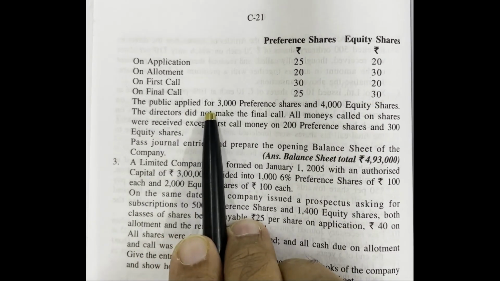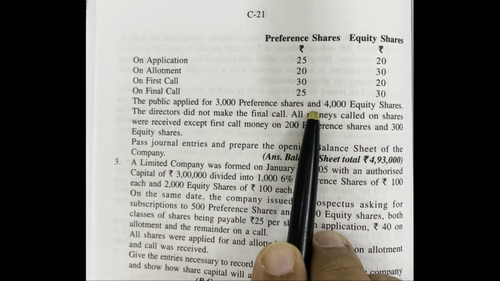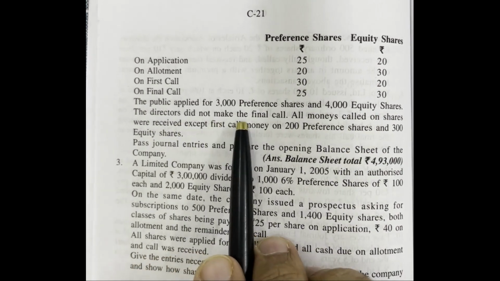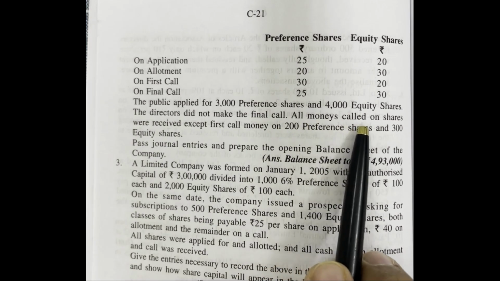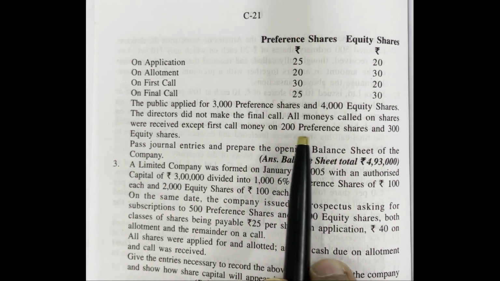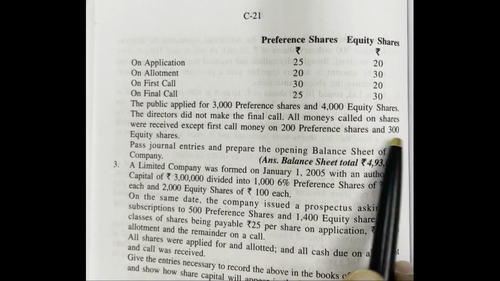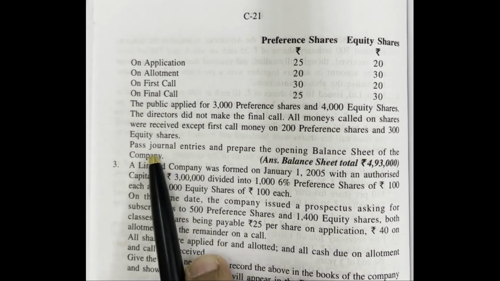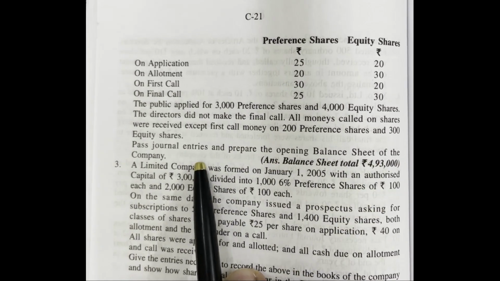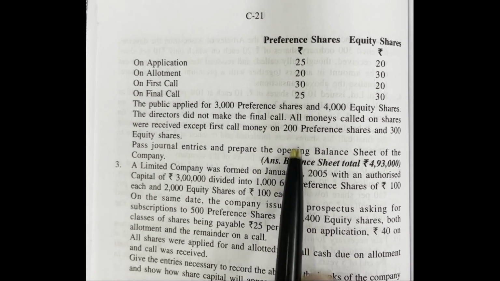The public applied for 3,000 preference shares and 4,000 equity shares. The directors did not make the final call. All monies called on shares were received except first call money on 200 preference shares and 300 equity shares. Pass journal entries and prepare the opening balance sheet of the company. This is the problem. Let us see the solution for this.